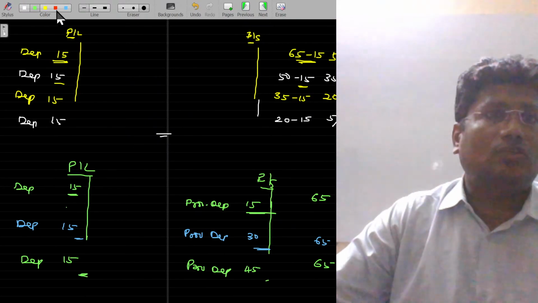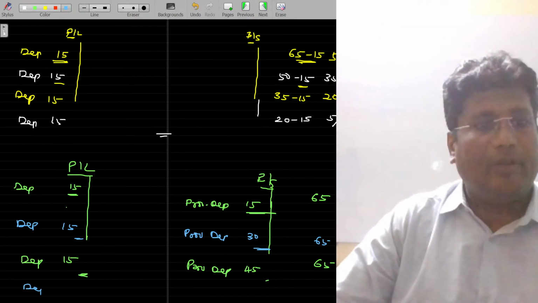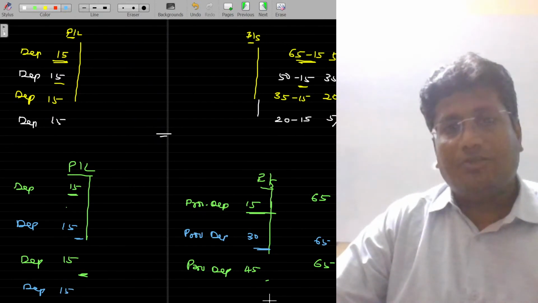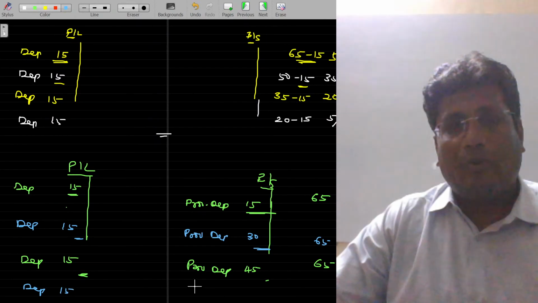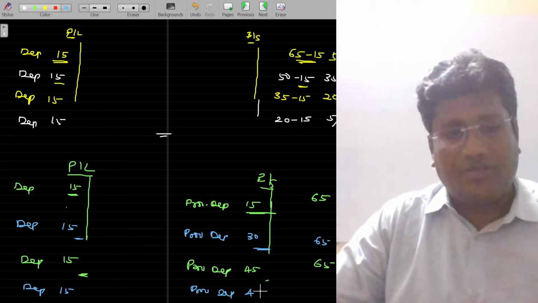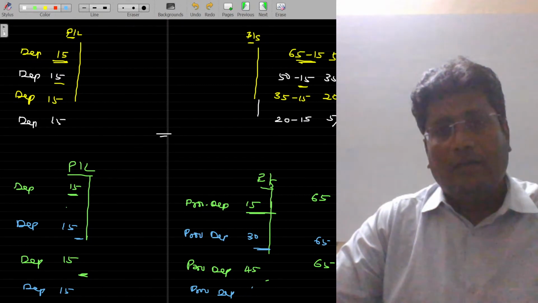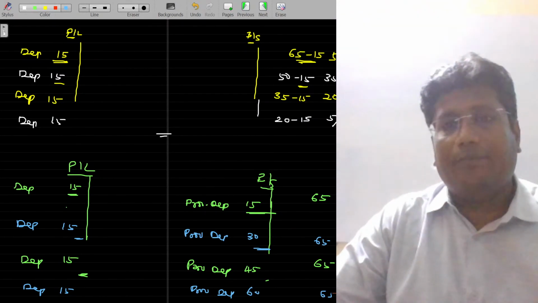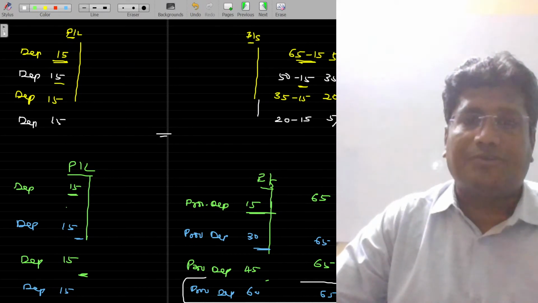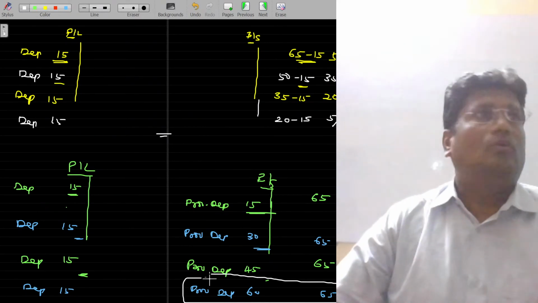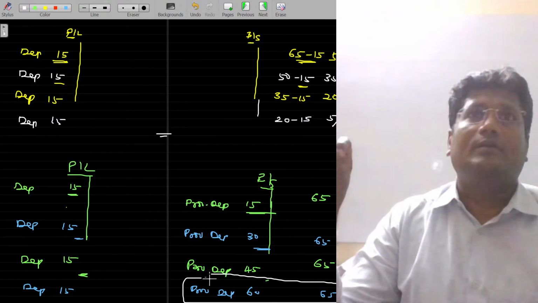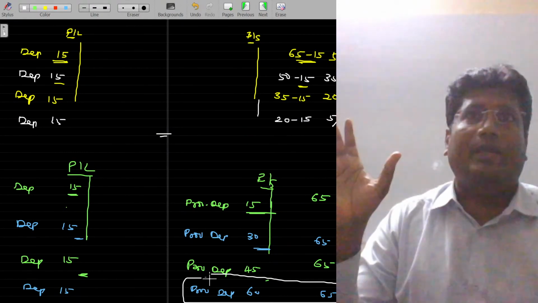Then under the last fourth year, the depreciation again I am debiting in the P&L account, 15. In the balance sheet, the provision for depreciation becomes 60 and then the asset remains 65. As we plan to sell off, these two will be neutralized. Once we plan to sell the asset, the asset value is also eliminated, and the provision for depreciation balance is also eliminated.